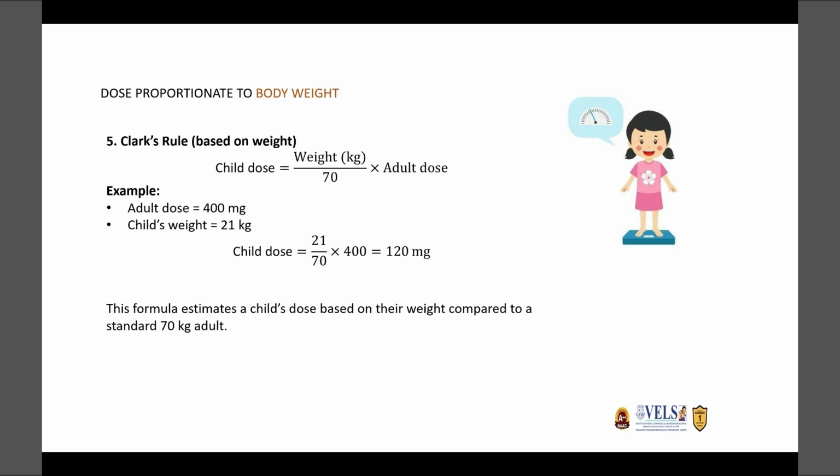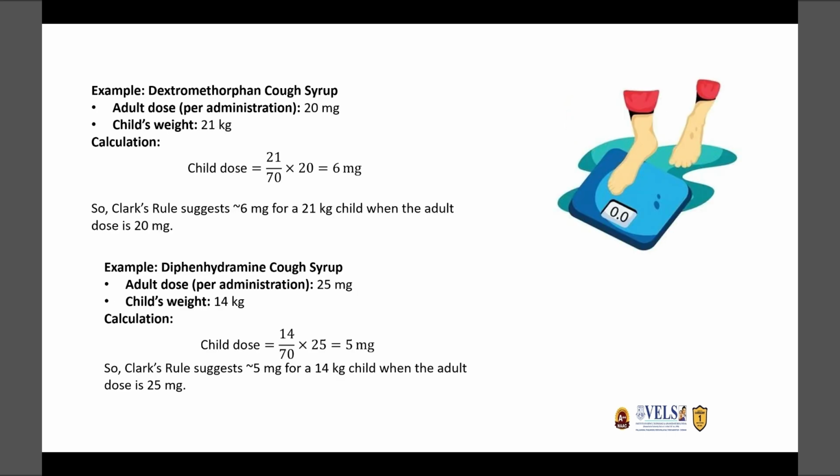So now we will move on to the dose proportionate to body weight. It is Clark's rule based on body weight. So weight in kg by 70 we are taking. So for 400 milligram of adult dose, the child weight is 21 kg. Now the dose will be 120 milligram, when compared to the 70 kg adult.